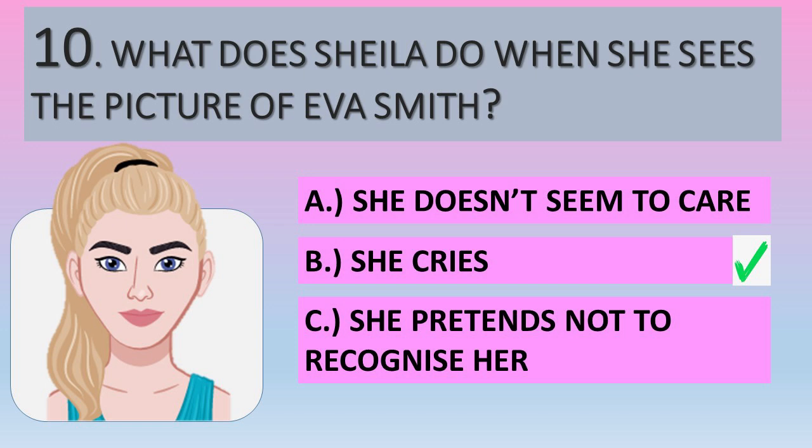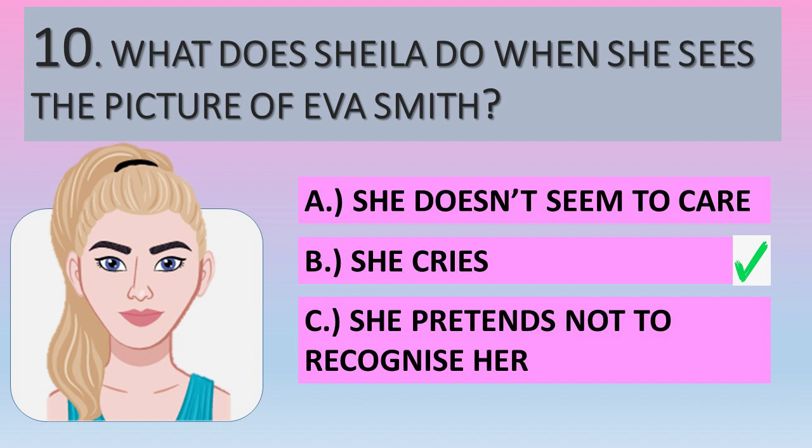And question number 10. What does Sheila do when she sees the picture of Eva Smith? Well, she does seem to care. It's a very different response to that of her parents. Mr. Burling is the one who doesn't seem to care, and he doesn't seem to take any responsibility for his actions. He thinks he's done exactly as he's entitled to as an employer in sacking her, so he doesn't seem to care. She does seem to recognise the girl immediately.